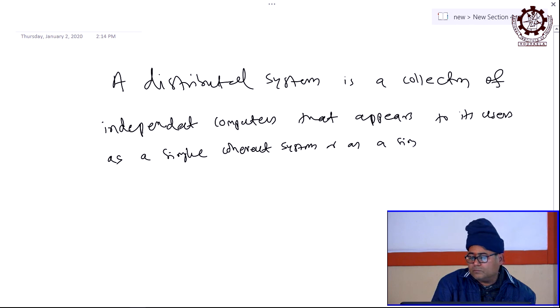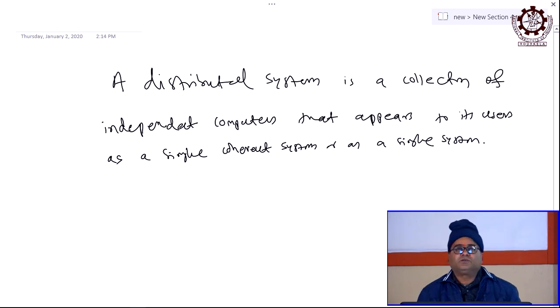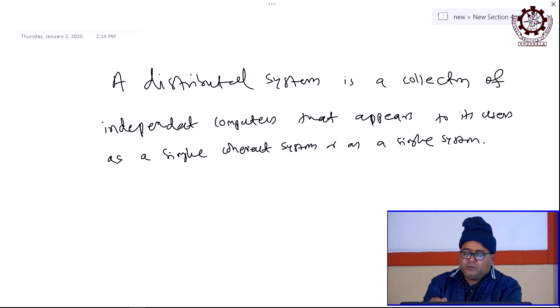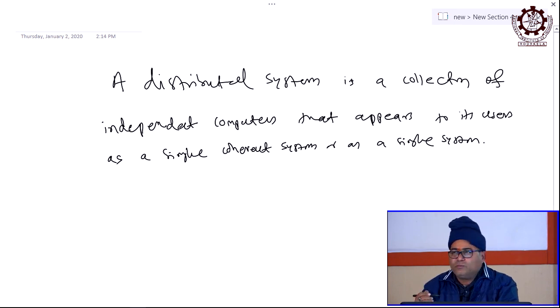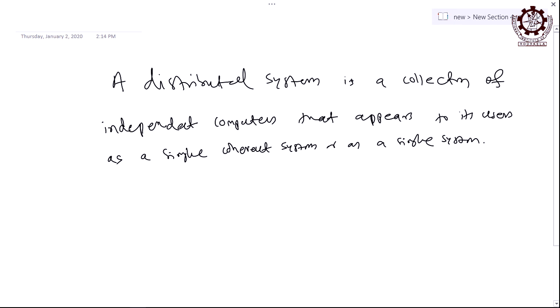So, this is the definition of a distributed system according to George Coulouris. There may be other definitions in other books, but since that is one of the first distributed system books, the definition still holds good, and we are all convinced about it.